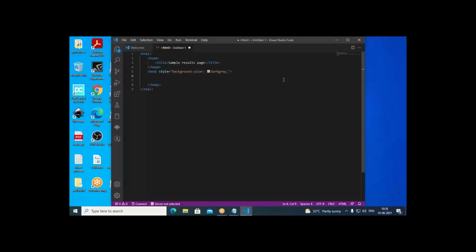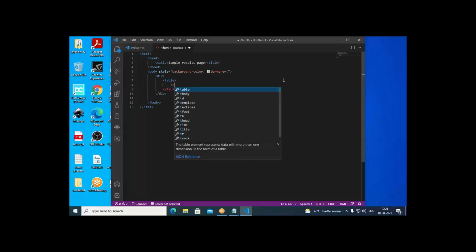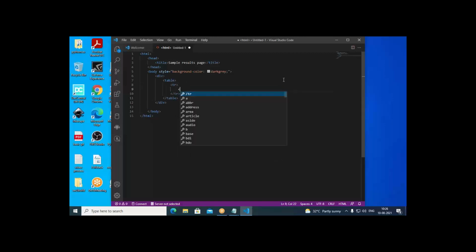Then inside this, I go with a div. In the div, now I enter, first thing is, I go with a table. In the table, I can set required things. TR, table row. In the TR, I go with TD. Then I put name. Okay. One more thing I put here in this. One more TD I put.